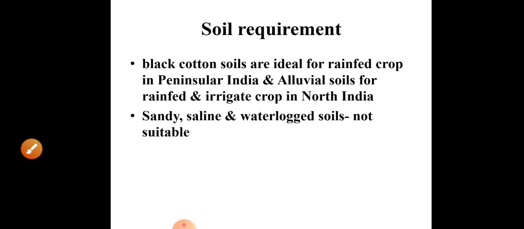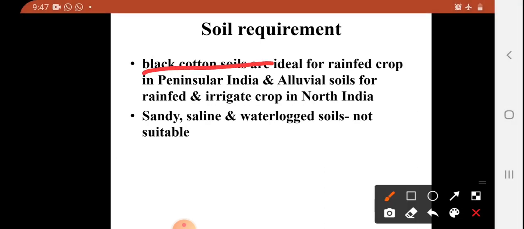Mostly black cotton soils are ideal for rain-fed cultivation in the peninsular region of India, and alluvial soils are recommended for North India.